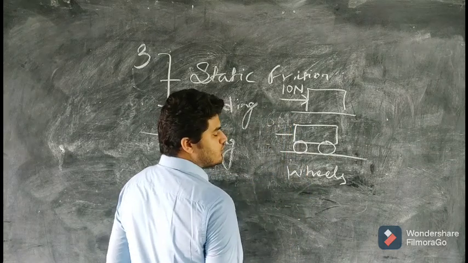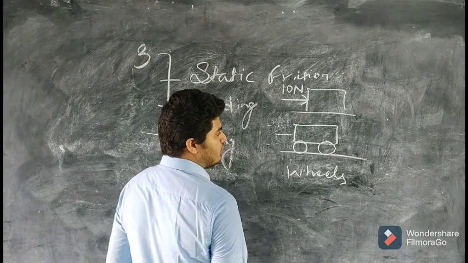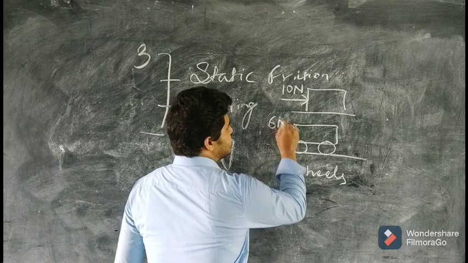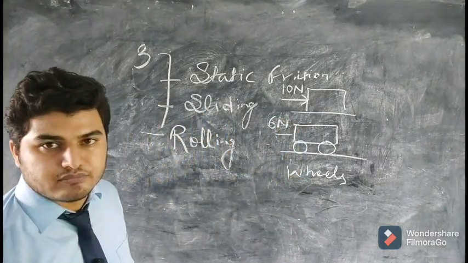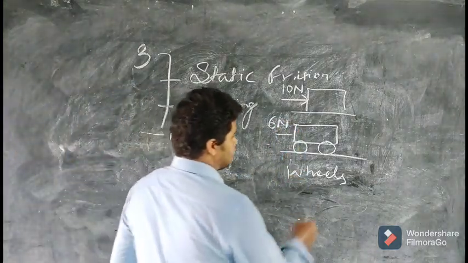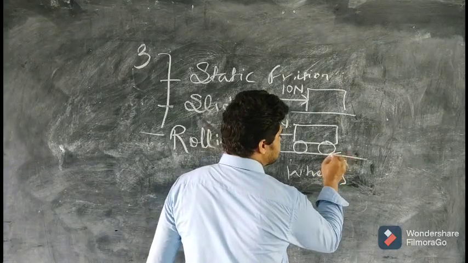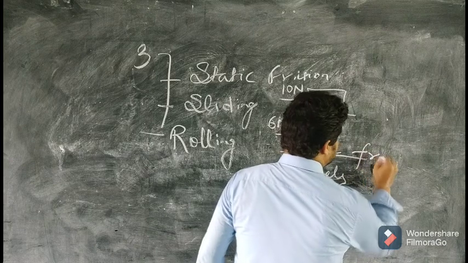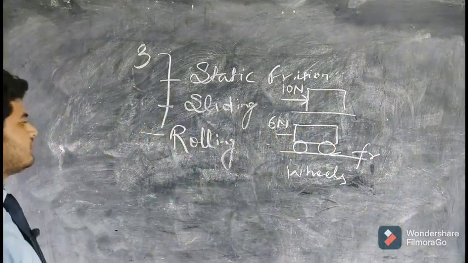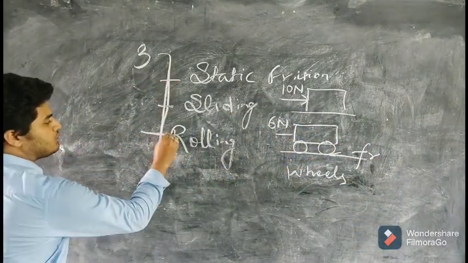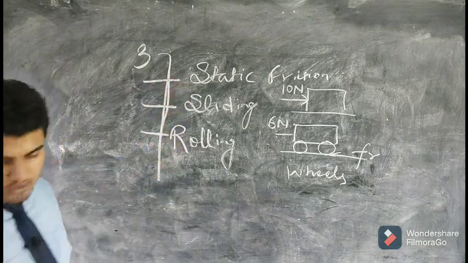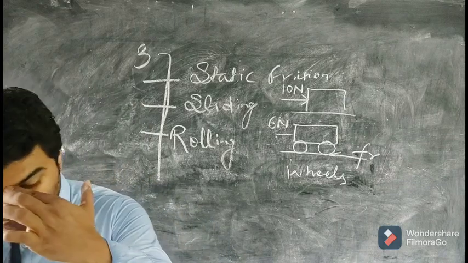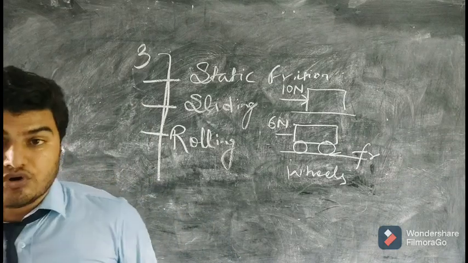That is why wheels are generally used at heavy loads to move the block. So maybe you may apply 6 Newton of force and the block will start moving. So rolling friction, the friction between the wheels and the surface, is the minimum friction, the least friction. It holds the smallest value. So when an object rolls on the ground like a car or wheel, the force which opposes the motion is called rolling friction.